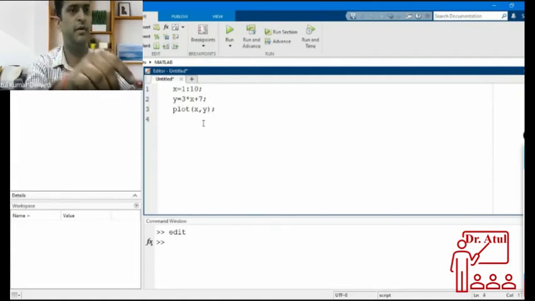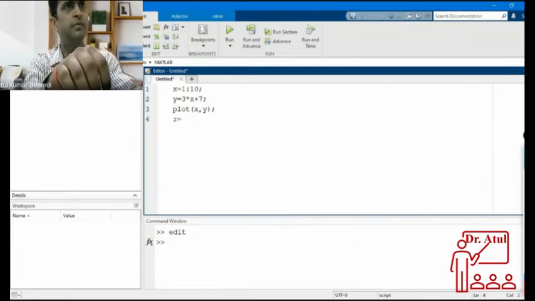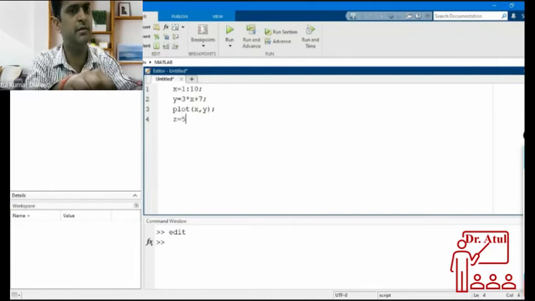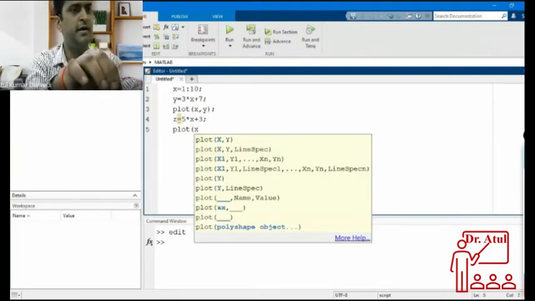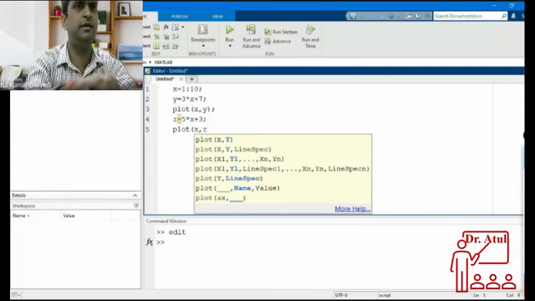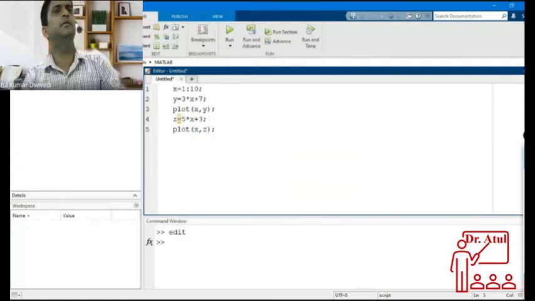Okay, that is over. Then z equal to, suppose, 5x plus 3, and I write plot x and z. What will happen? A new plot will come between x and z, again a straight line.